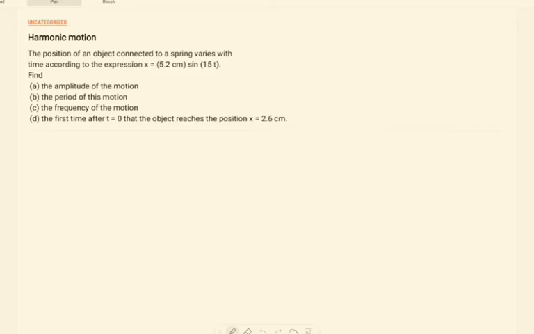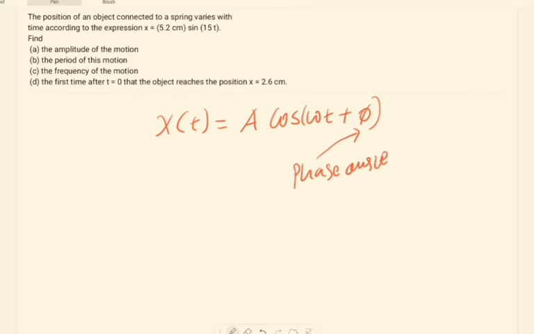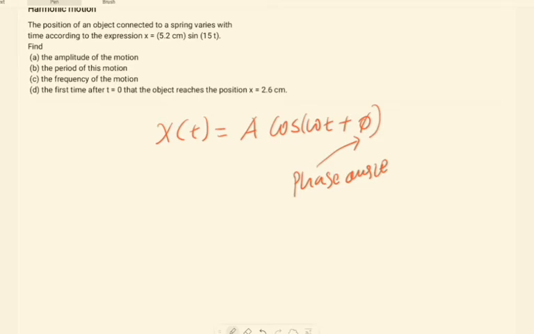From our given information, the time variation of the position at any time t is given, as we have seen previously, by the amplitude times the cosine of omega t plus some angle phi. This is the phase angle. The phase angle tells us how the oscillation begins.